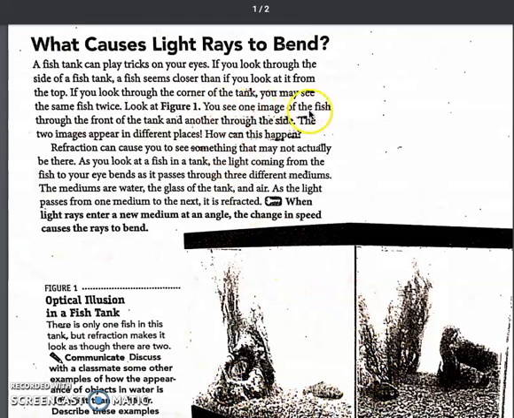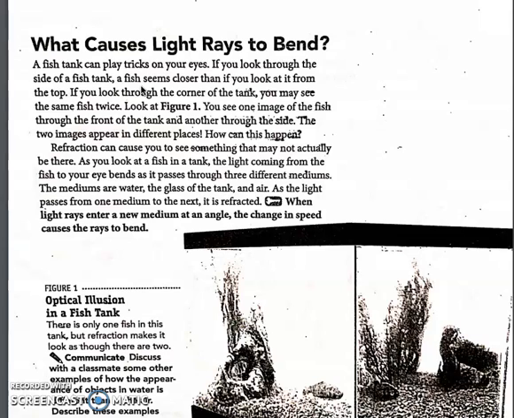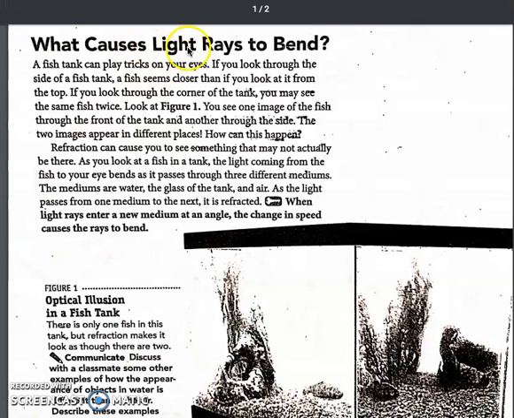You see one image of the fish through the front of the tank and another through the side. The two images appear in different places. How can this happen? All right, students, this whole paragraph is talking about examples of the fish tank. So there's not really anything to circle or underline because we don't want to circle examples. We want to circle what causes light rays to bend. So let's keep reading.